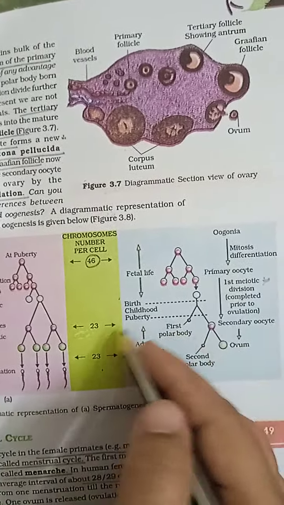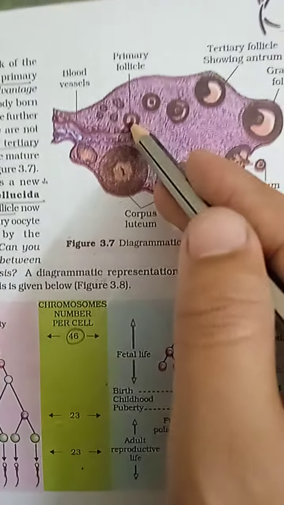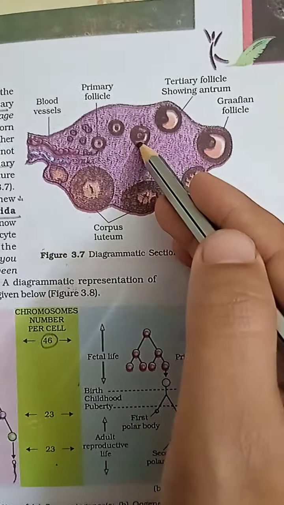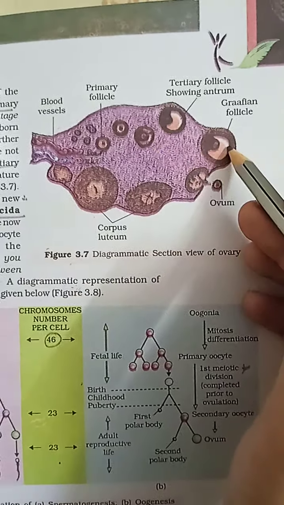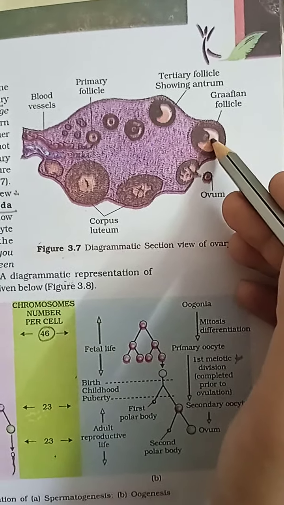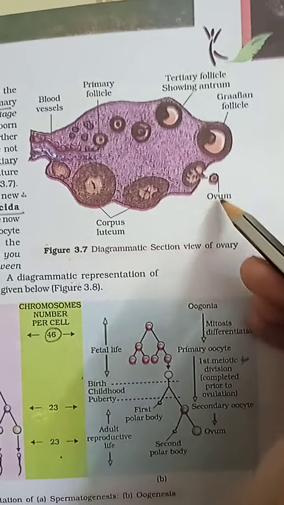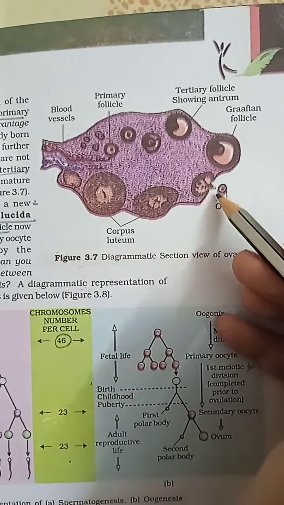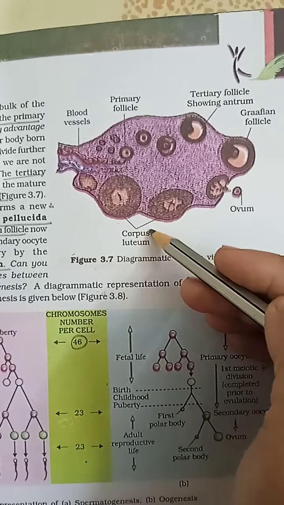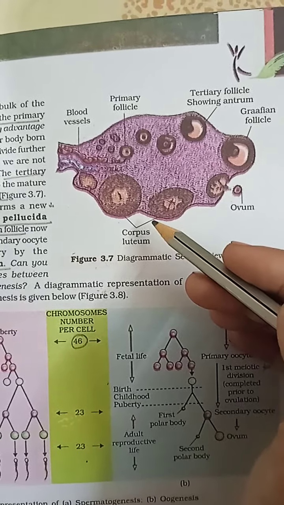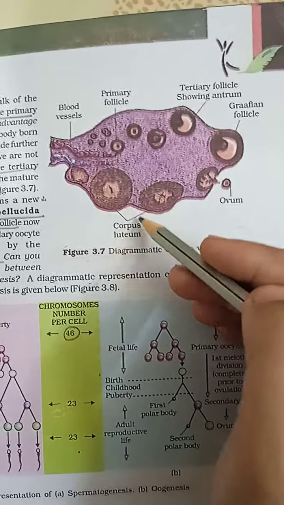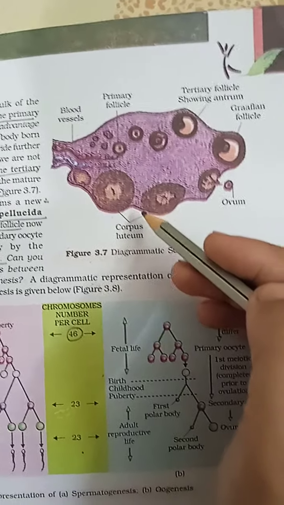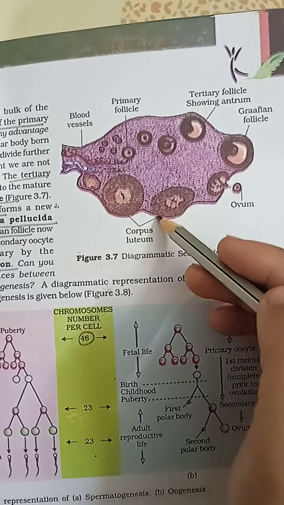Very important, and you have to see both diagrams, oogenesis and spermatogenesis, and this structure. There is the primary follicle, then the secondary follicle, the tertiary follicle, the mature follicle, the Graafian follicle. The Graafian follicle has the antrum, and there is the ovum. Ovulation occurs at day 14, then the corpus luteum forms from the degenerating Graafian follicle. If pregnancy is maintained, the corpus luteum is maintained and increases the secretion of the hormone progesterone. If the menstrual cycle starts, with no pregnancy and fertilization, the corpus luteum degenerates and forms the corpus albicans. Very important.